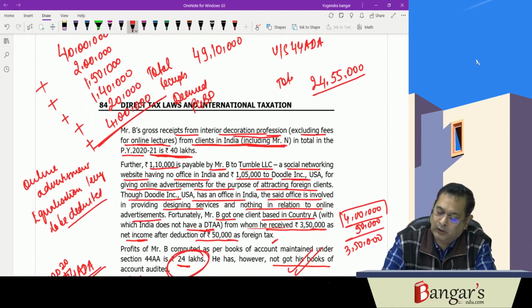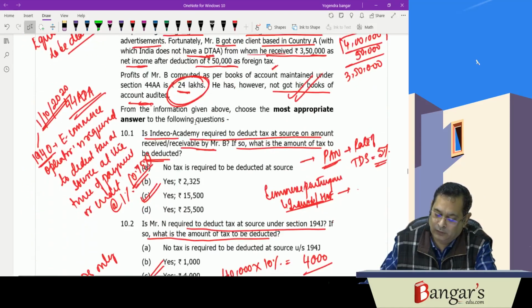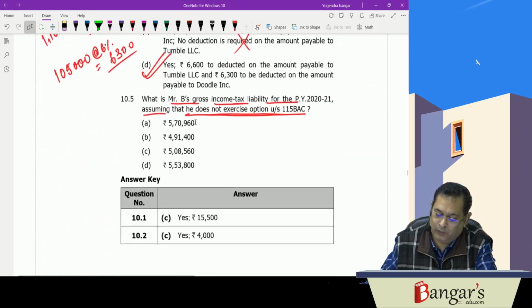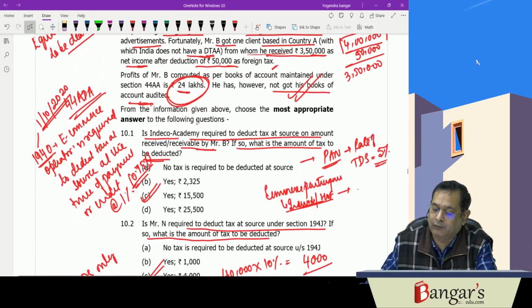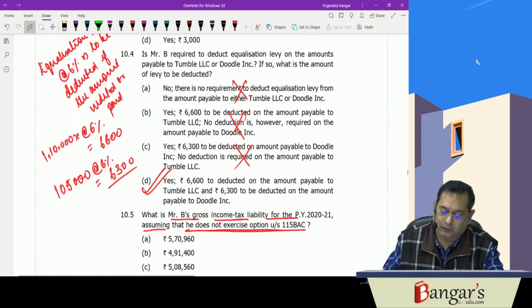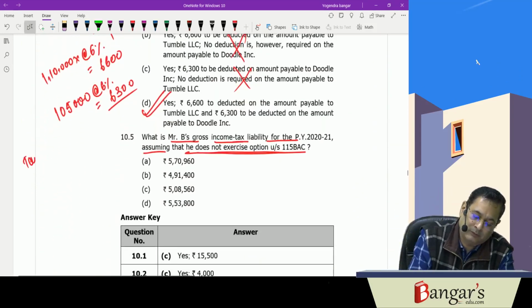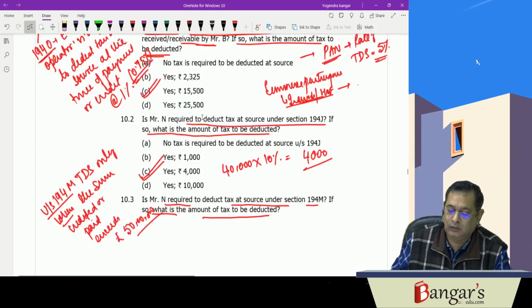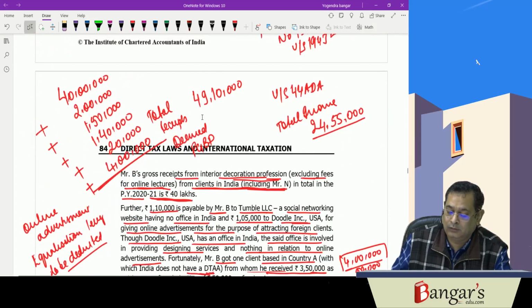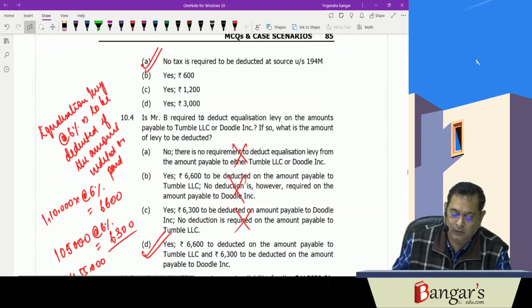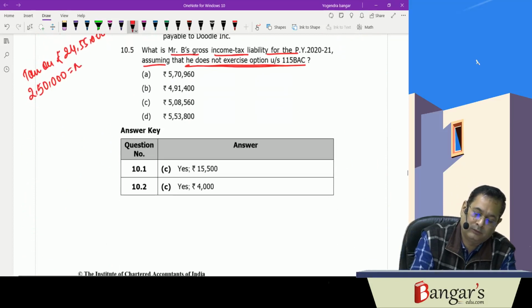That will be the total income. Because it is more than what? 24 lakhs. So we'll be computing tax on rupees 24 lakh 55,000. Tax on 24 lakh 55,000: on the first 2 lakh 50,000, presuming that he is not a senior citizen, it is nil.